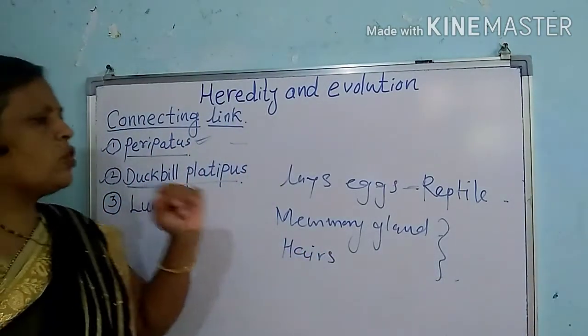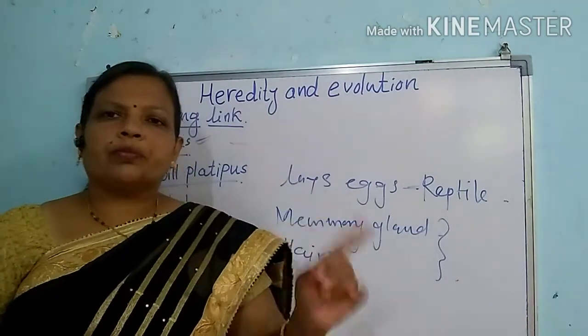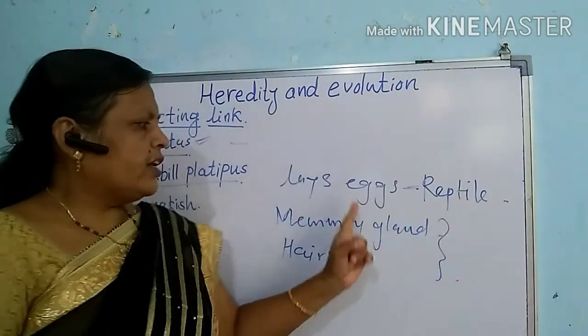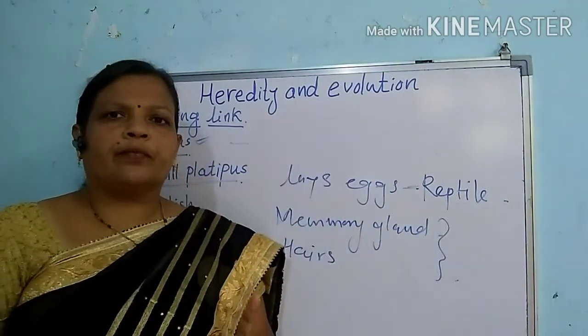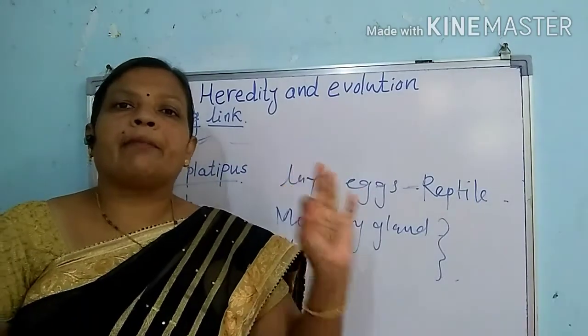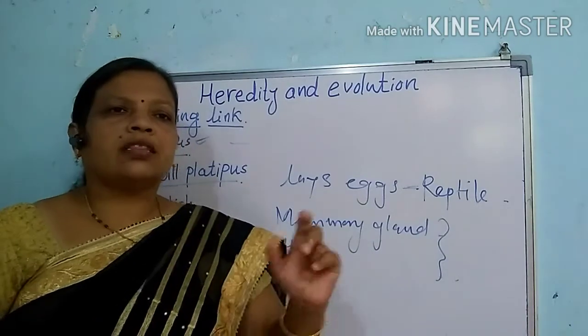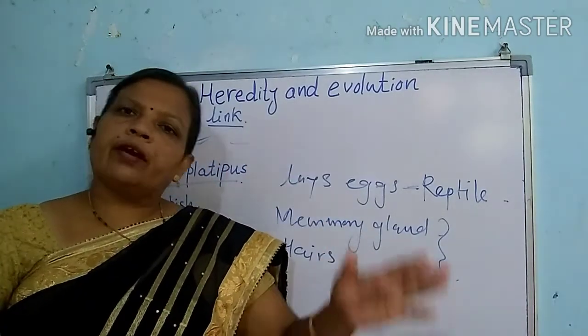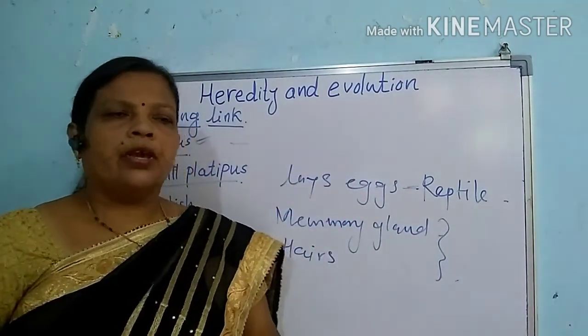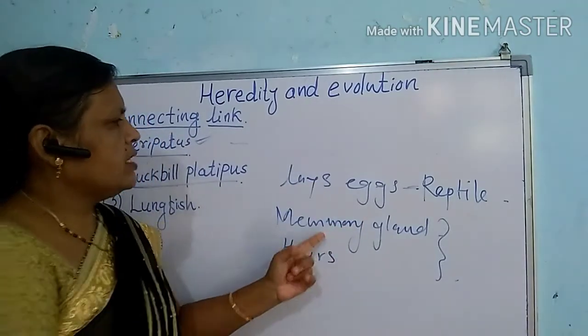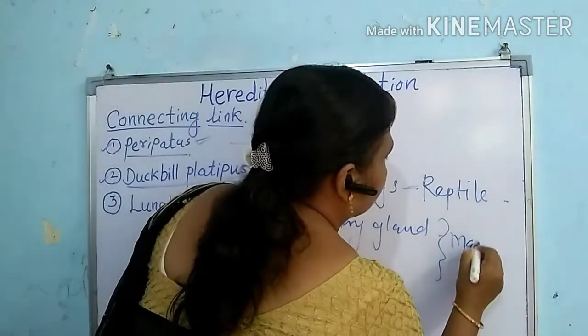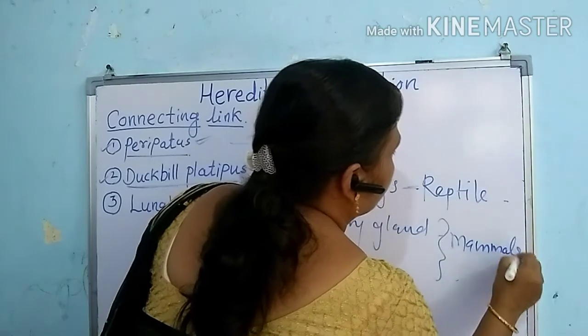Now, the presence of a mammary gland is a diagnostic feature that is present only in one class, that is the mammals or Mammalia. And a thick covering of hair on the body of the animal, all these belong to the mammals.